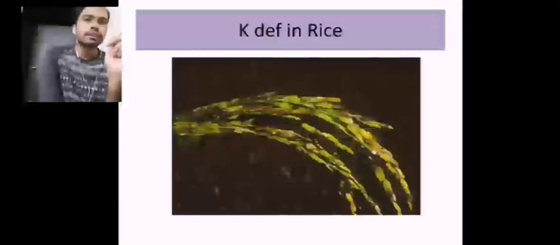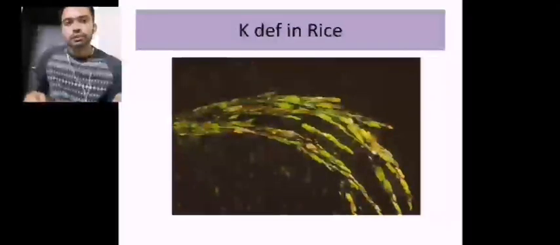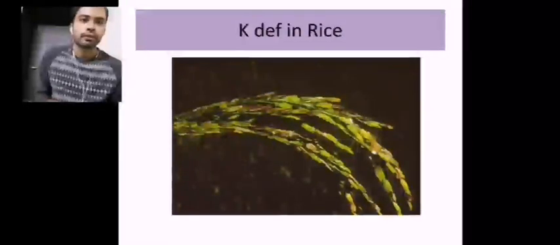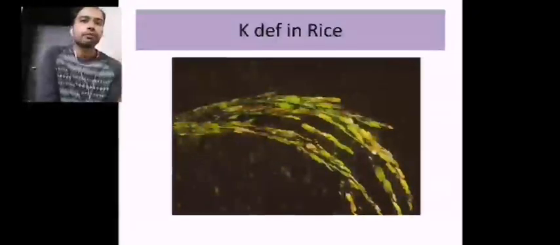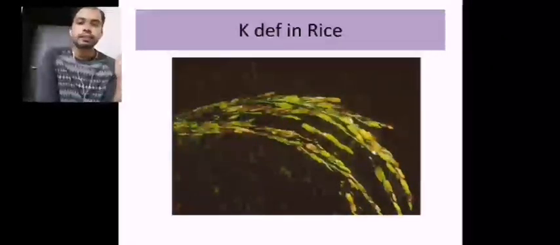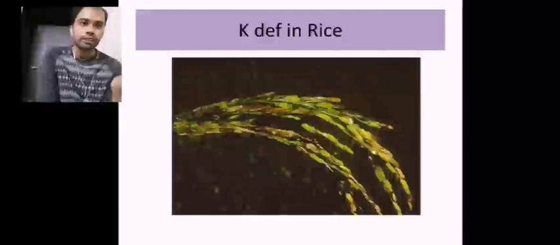This is the deficiency symptom that can be seen especially in rice: rusty lesions on the rice. That will also influence the resistance levels of rice towards fungal infection, so it will also worsen BLB. Blights, rust, and all other bacterial and fungal infections of rice will be worsened in case of potassium deficiency.